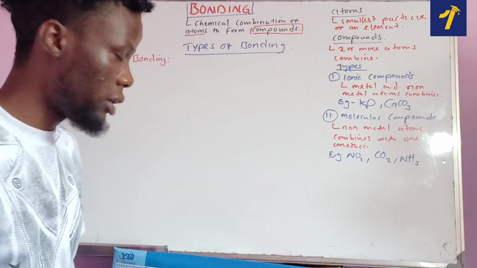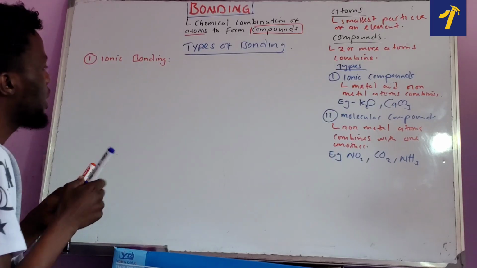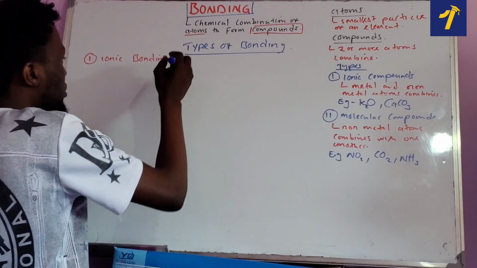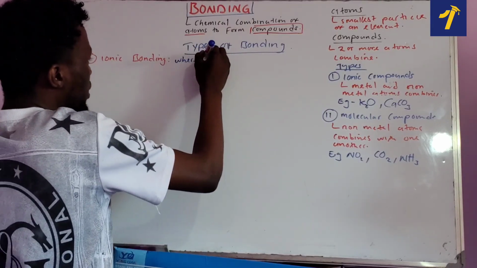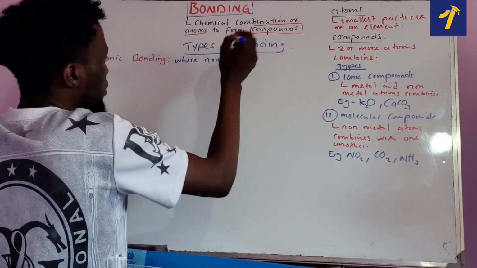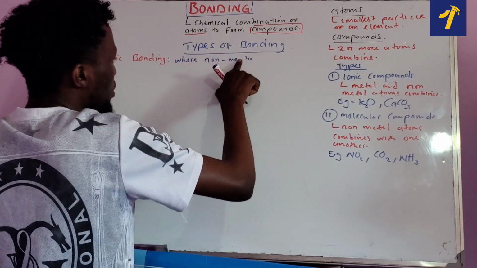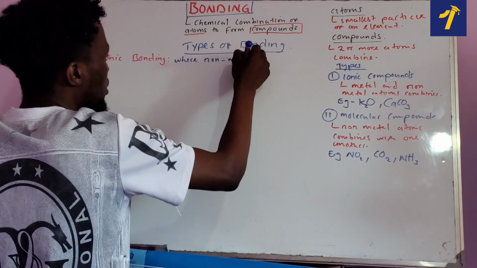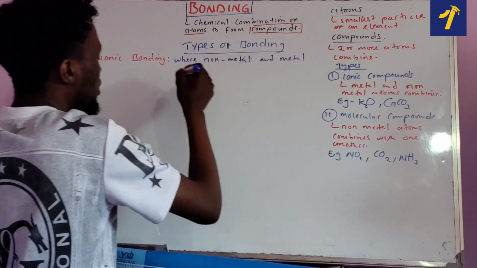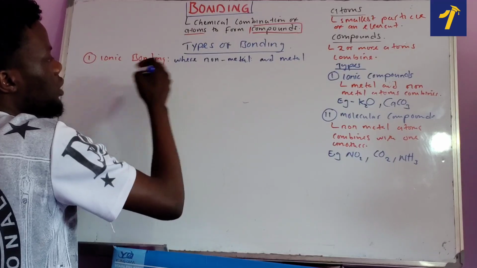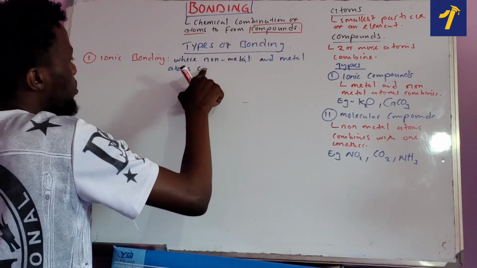If that happens, that type of bonding that is existing between metals and non-metals, basically that's what we call ionic bonding. So what is ionic bonding? Ionic bonding, we are saying, this is a type of bonding where non-metals and metals atoms chemically combine.